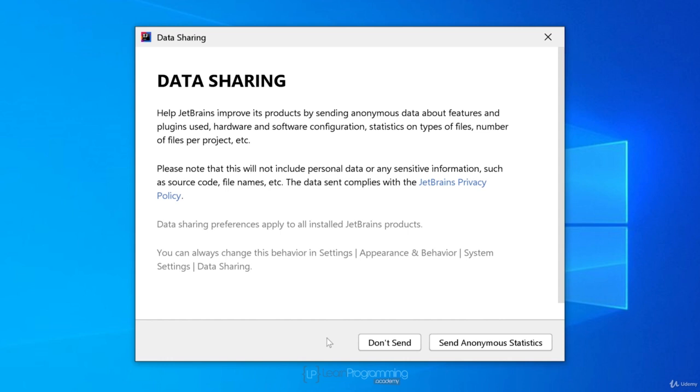This screen may pop up as well. You can always change the behavior. You can see the link there in Settings if you need to change it at a later time. I normally select Don't Send.